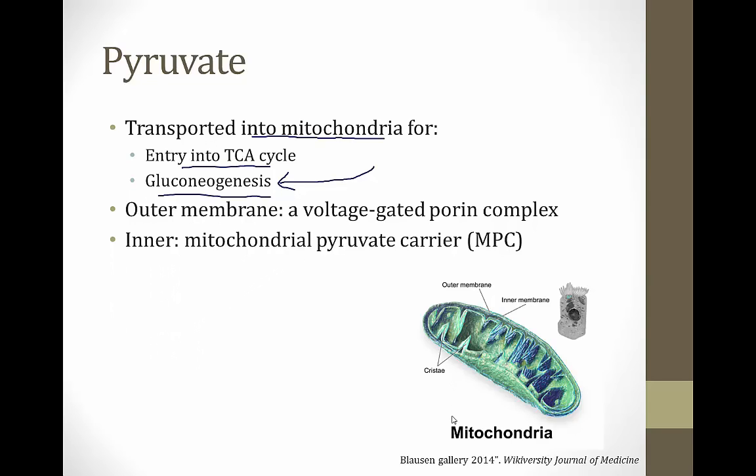A brief review of the structure of mitochondria. This is a picture of one on the screen here. They have an outer membrane and then a space and then an inner membrane, and the inner membrane is folded into structures called cristae. But the point here is that pyruvate has to get into the center of the mitochondria in order to participate in the TCA cycle. First, pyruvate passes through the outer membrane through something called a voltage-gated porin complex, which is basically a channel that the pyruvate can move through. And then the inner membrane has a mitochondrial pyruvate carrier that moves pyruvate into the center of the mitochondria.